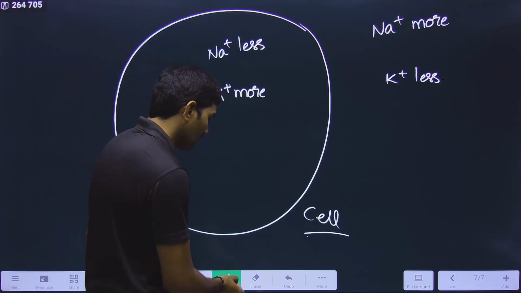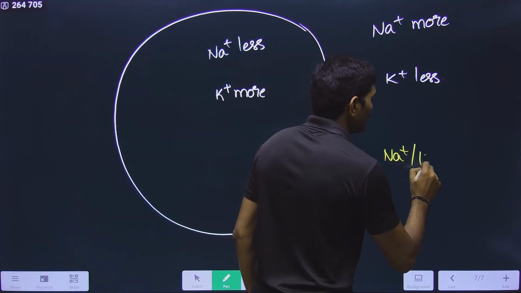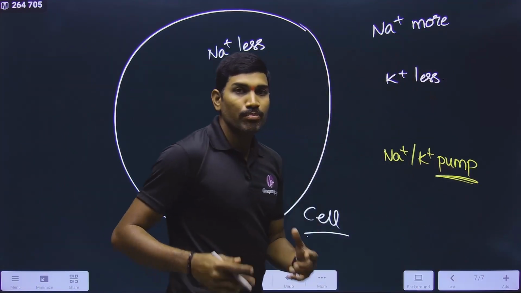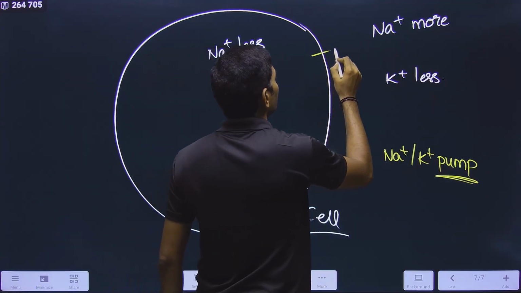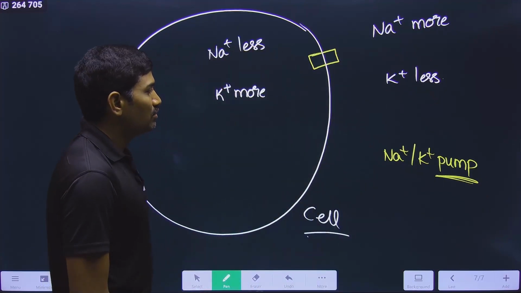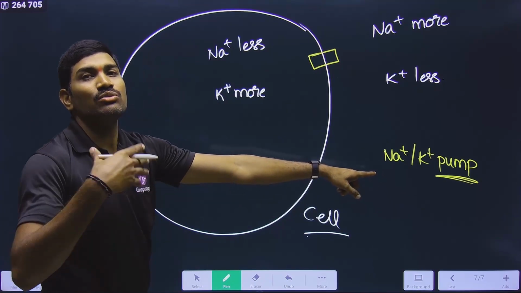And now we are talking about the Na plus K plus pump. What will it do? The pump is a membrane protein present in the plasma membrane. This is the pump: active transport from low concentration to high concentration.